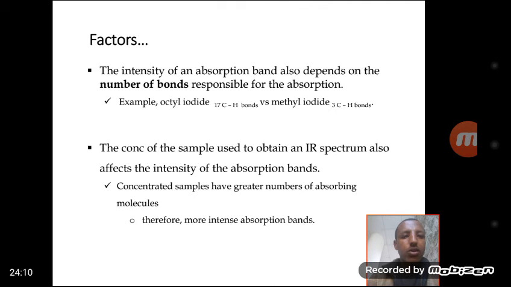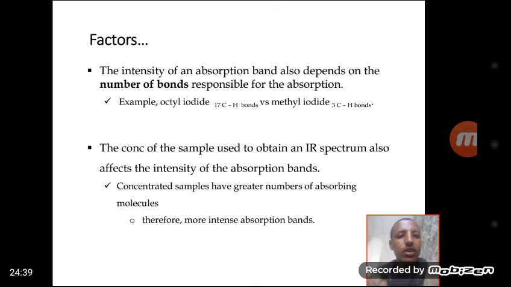For example, a molecule with 17 carbon-hydrogen bonds absorbing IR radiation versus one with 3 carbon-hydrogen bonds. As the number of bonds responsible for absorption increases, the intensity of the absorption also increases, because 17 carbon-hydrogen bonds give more intensity than 3.